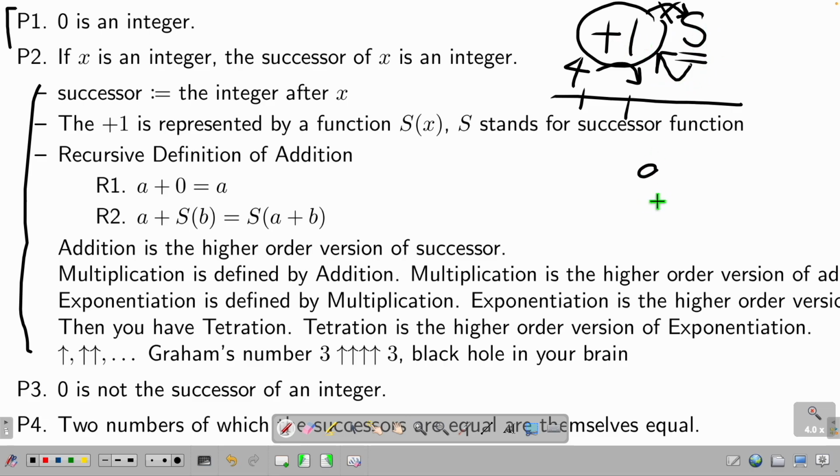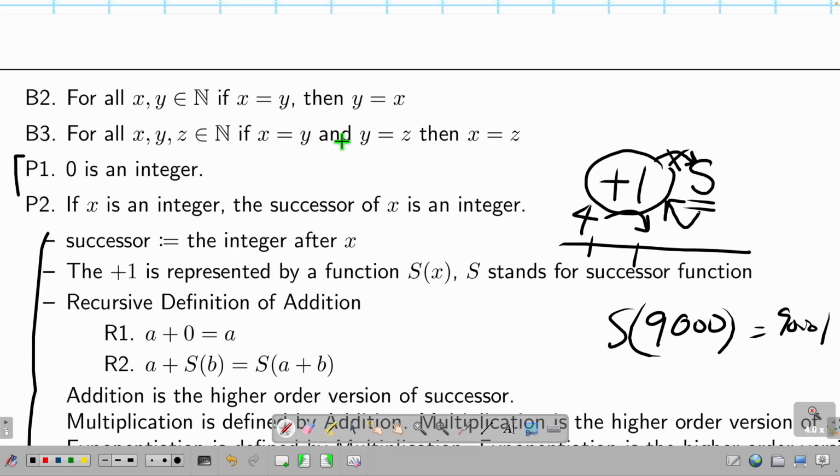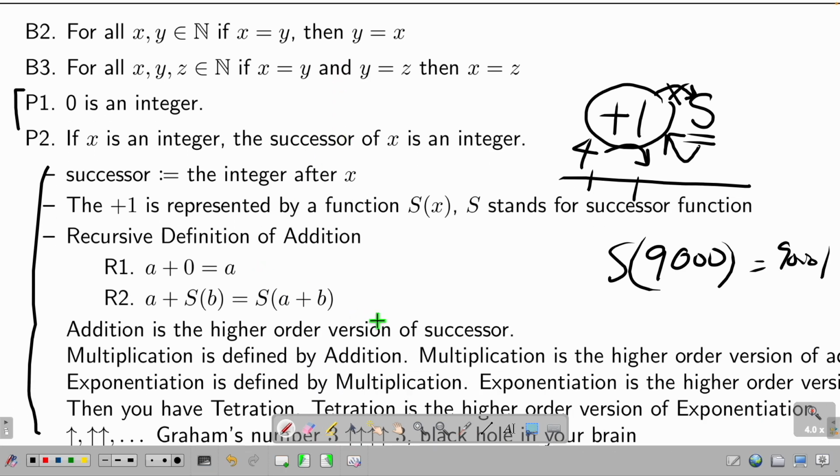So if you give me 9,000, what's the successor? It's 9,001. I'm not saying 9,000 plus 1 gives me 9,001. I'm saying the number after the integer 9,000 is 9,001. And I define this as addition. And that means what? That means addition is not the most fundamental operation. There's something before addition. And addition is a higher order version of successor.